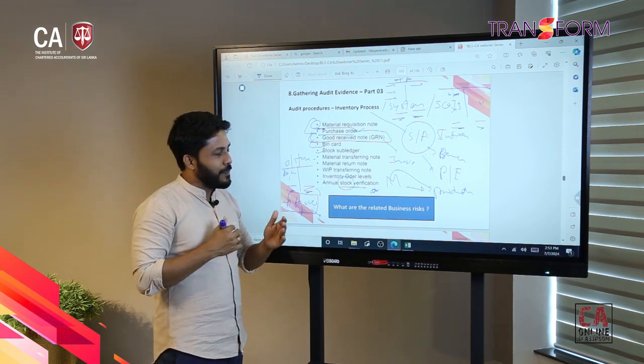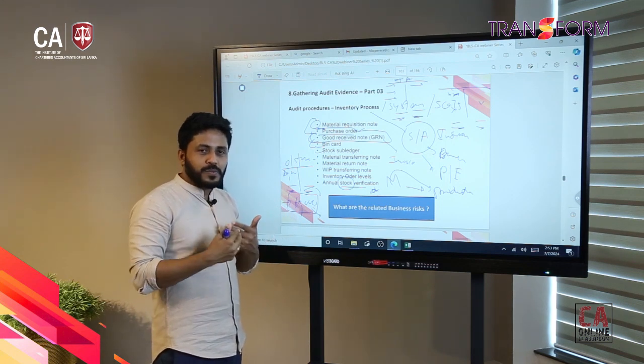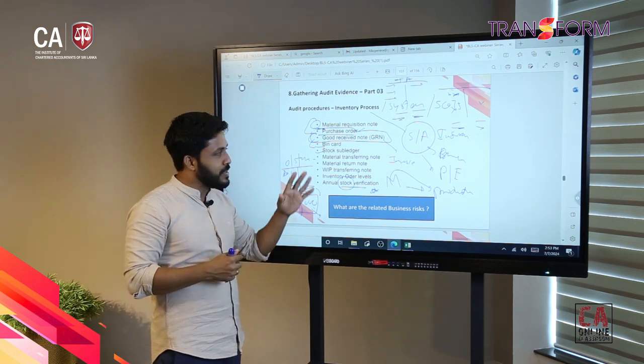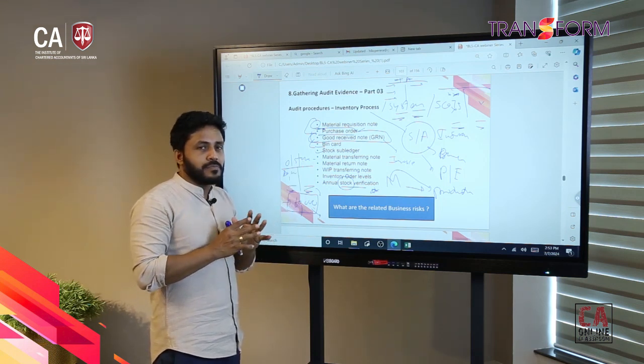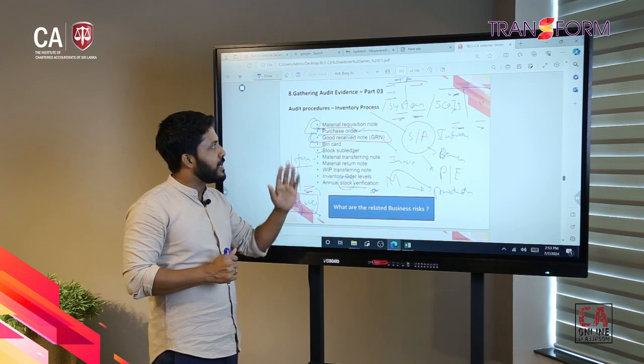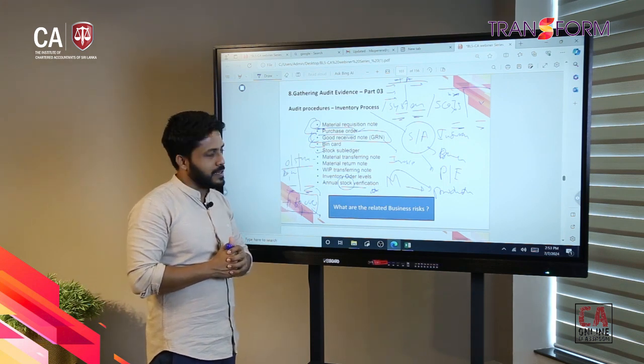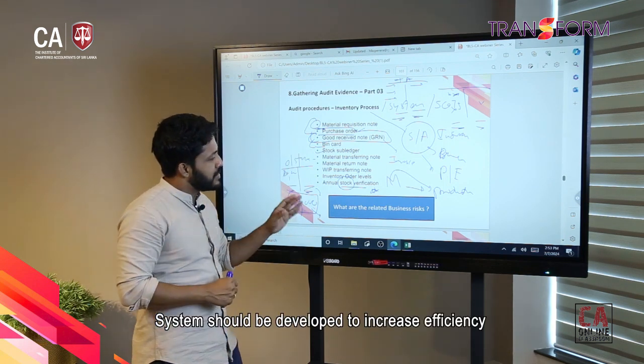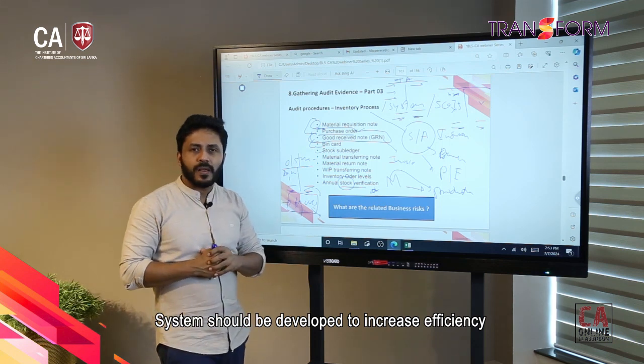So then the company may have a proper system to ensure efficiency relating to the inventory handling process, right? So then what are the business risks relating to this?